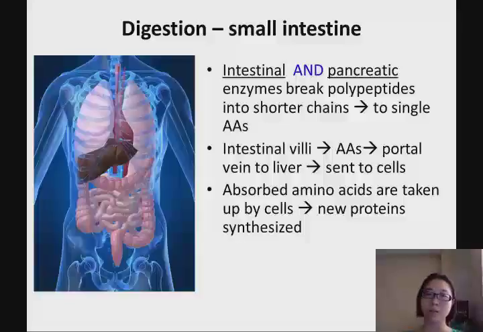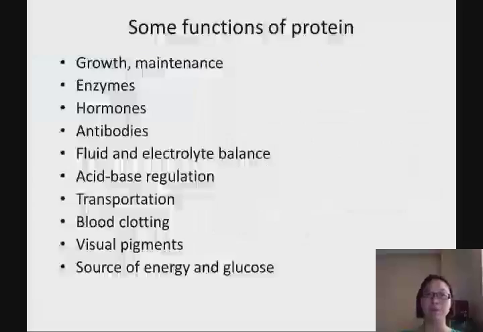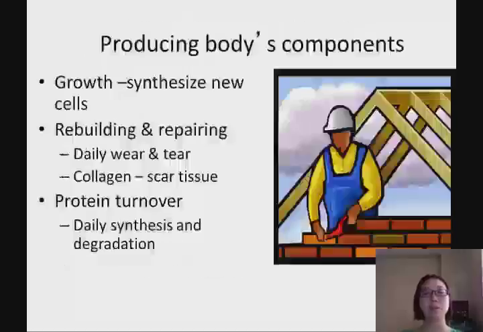Once they get to the liver, it decides what to do with those amino acids. If not used there, they can be sent out to other cells to use those amino acids. And then if the cells get those amino acids, they can form other new proteins.